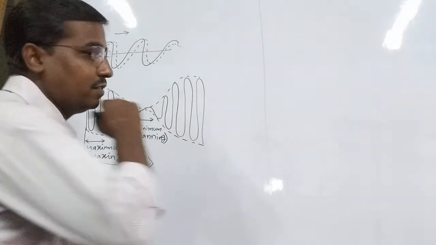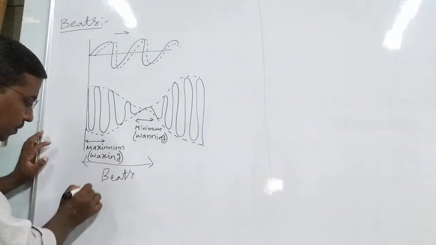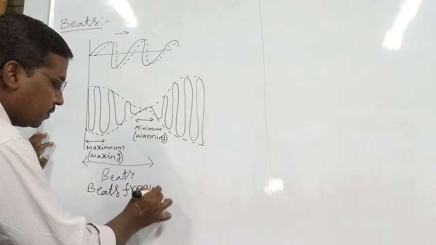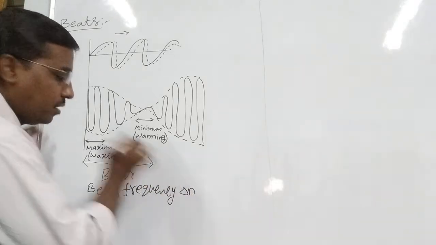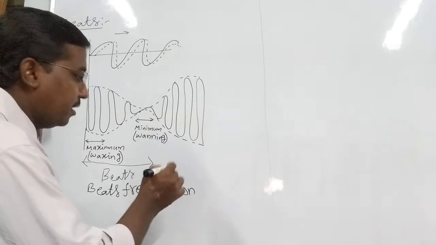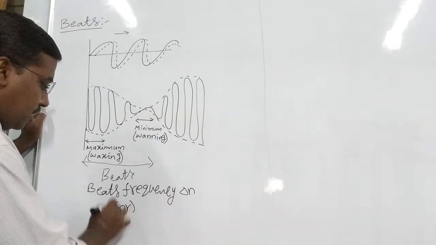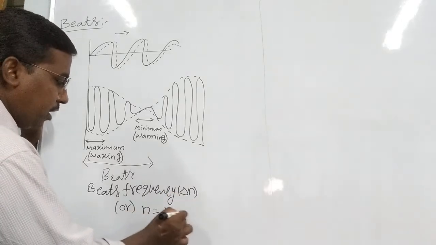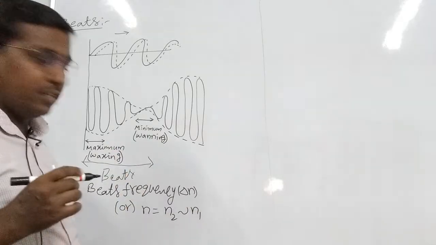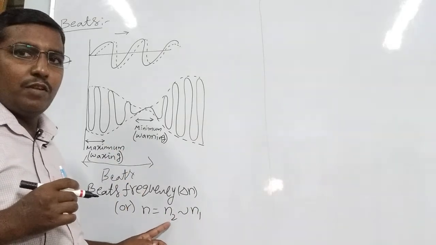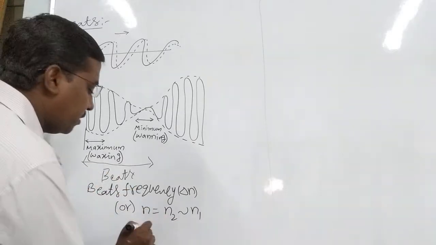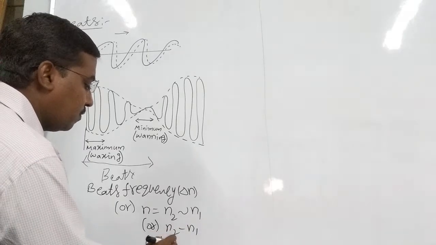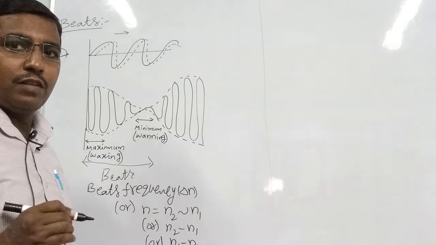Now we will find the beat frequency. The beat frequency formula is: beat frequency, delta n, or simply n, is equal to n2 minus n1. The minus symbol means one is subtracted from the other, so we write n2 minus n1 or n1 minus n2.